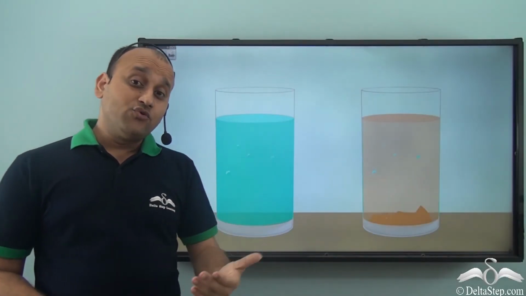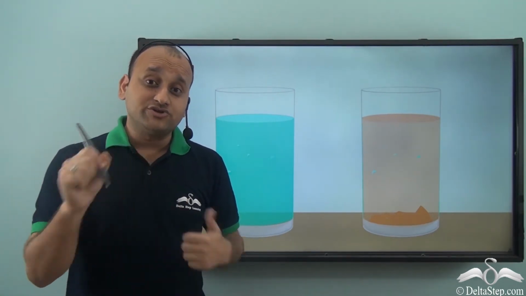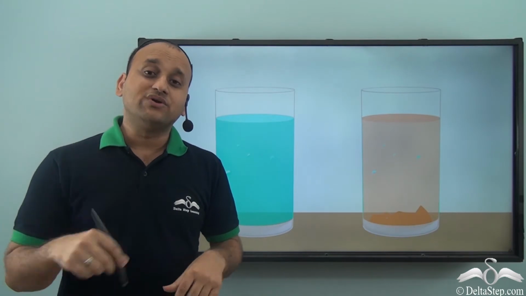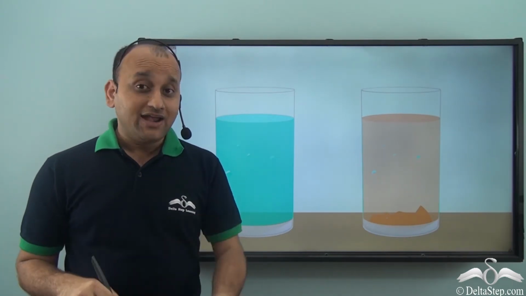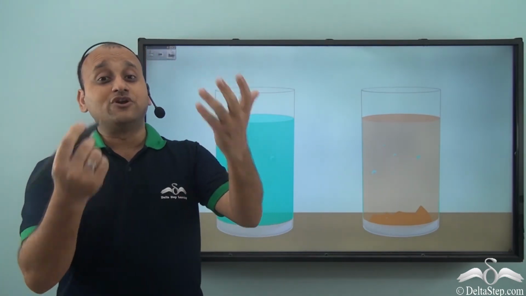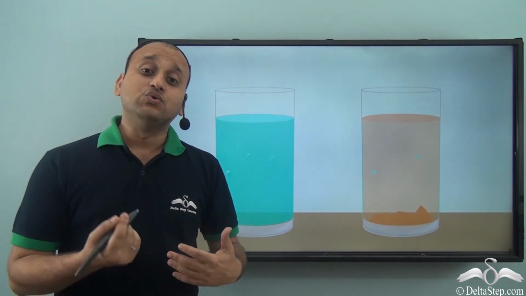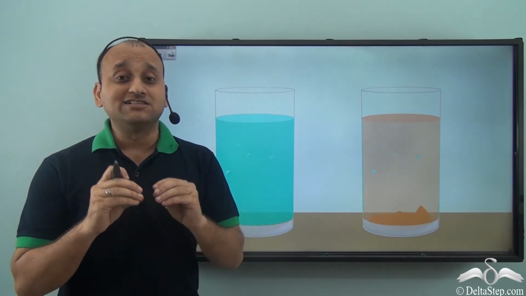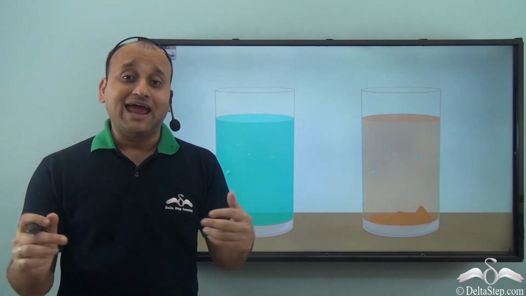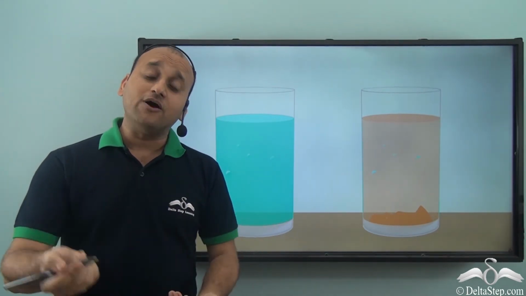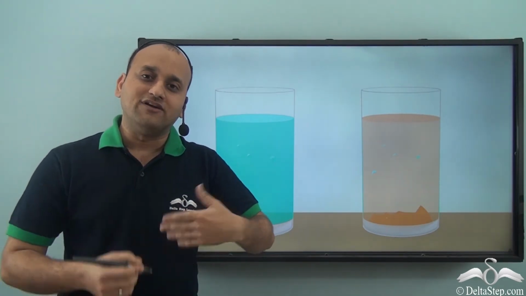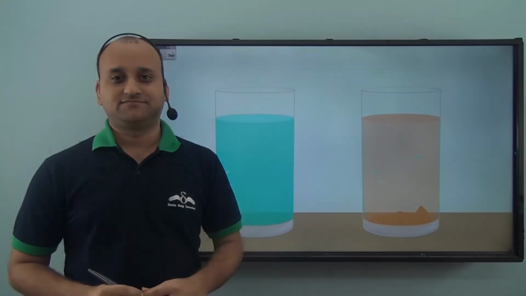Now if you want to make this solution quickly, you can use stirring. So by stirring, you can quickly mix a solute. And if you want to add more solute to a solution, you will have to heat it. When you heat it, then the particles of the solvent move away and there is more gap for more solute. So in this way, you can add more solute to a solution.